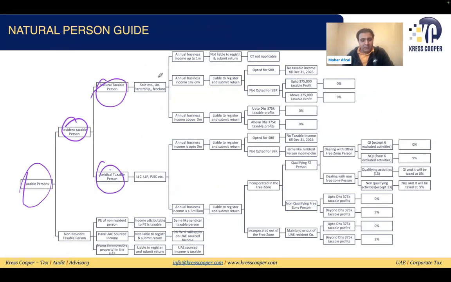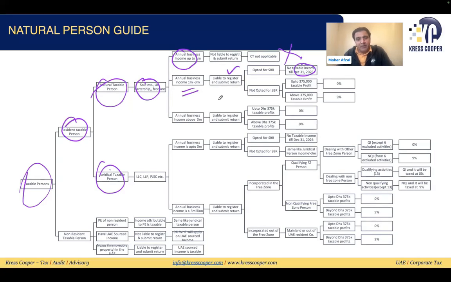In the resident taxable person, we discussed sole establishment, unincorporated partnerships. Then we said if the annual business income of the natural person is up to 1 million, natural person is not liable to register. If the annual business income is 1 million to 3 million, they are liable to register, and they can avail a small business relief up to the financial year ending 31st December 2026.